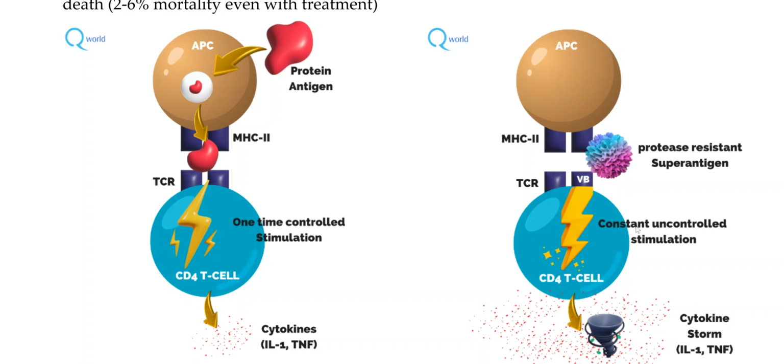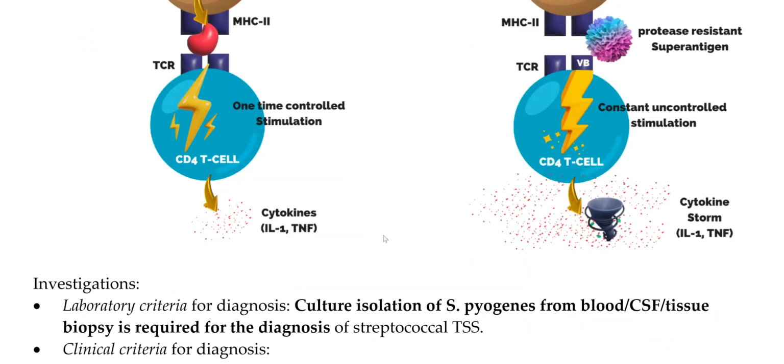And this constant uncontrolled stimulation will cause an unregulated, unlimited supply of cytokines, that is IL-1 and TNF, which is considered a cytokine storm, and which causes the body to go into an inflammatory state all the time, causing multi-organ failure, death, and hypotensive shock. That is basically toxic shock syndrome.